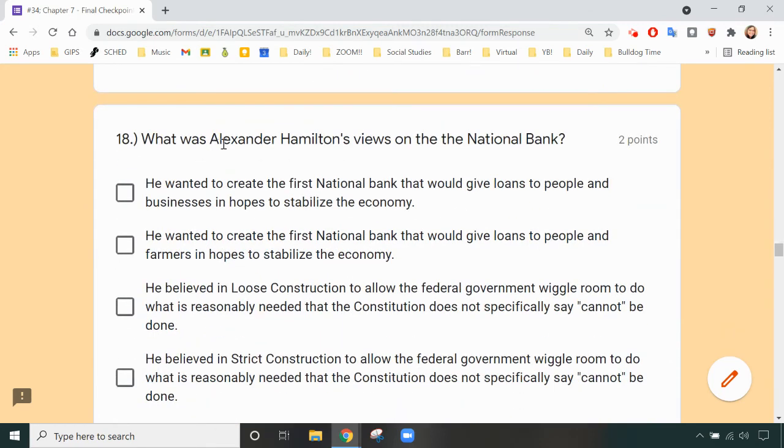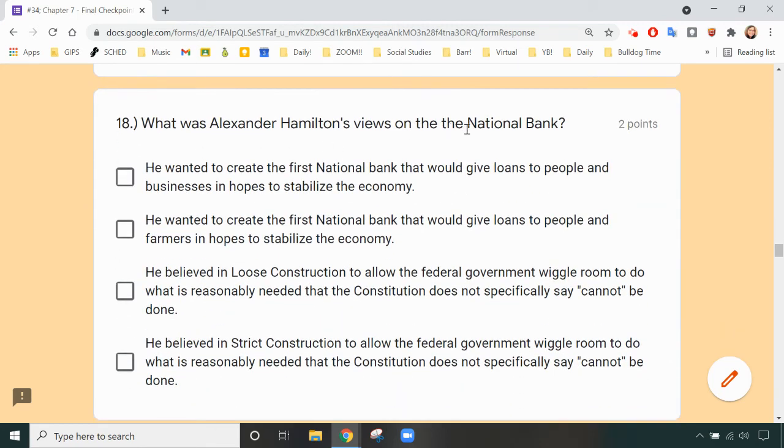Number 18. What was Alexander Hamilton's view on the national bank? He wanted to create the first national bank that would give loans to people and businesses in hopes to stabilize the economy. He wanted to create the first national bank that would give loans to people and farmers in hopes to stabilize the economy. So remember, Hamilton, is he all about businesses or all about farmers?